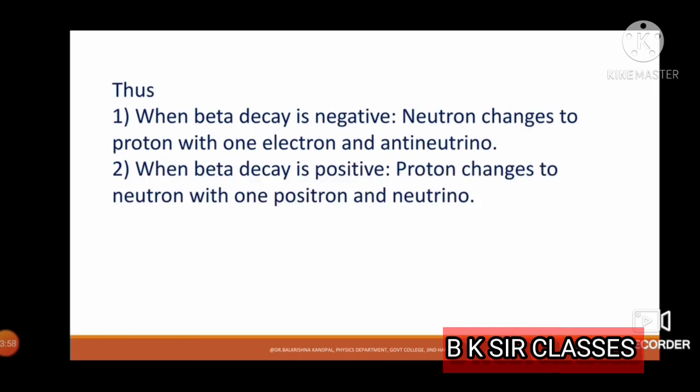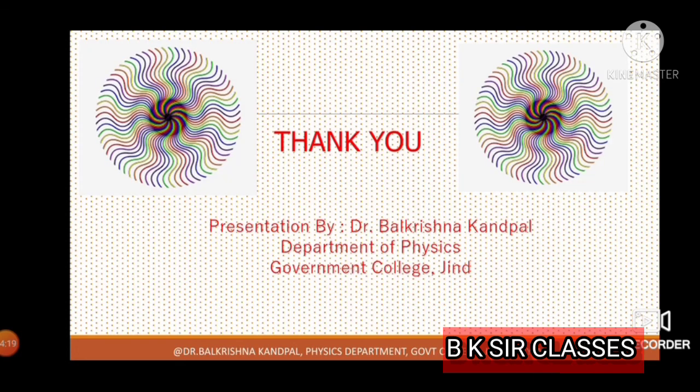So the summary is that when beta decay is negative, a neutron changes to a proton with one electron and an antineutrino. When beta decay is positive, a proton changes to a neutron with one positron and a neutrino.